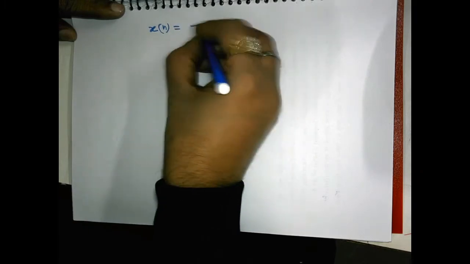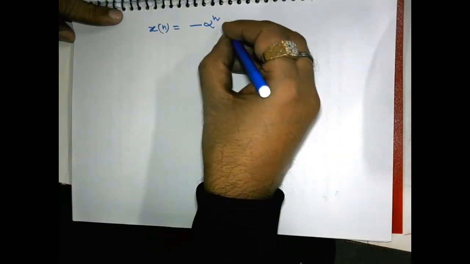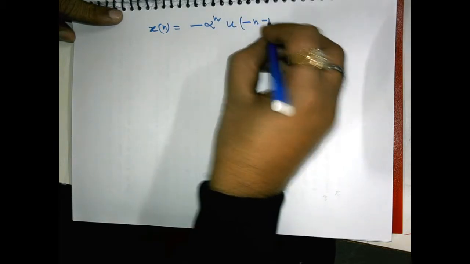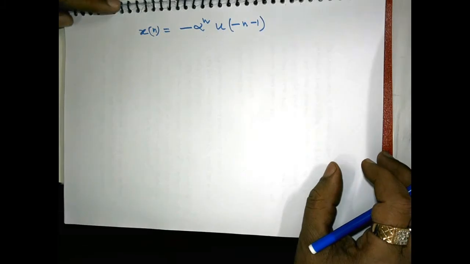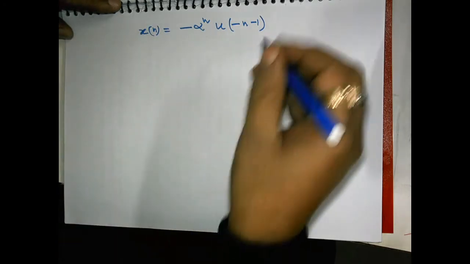Now, if somebody asks you to determine the Z transform of the signal minus alpha^n u[-n-1], how can you define this signal?